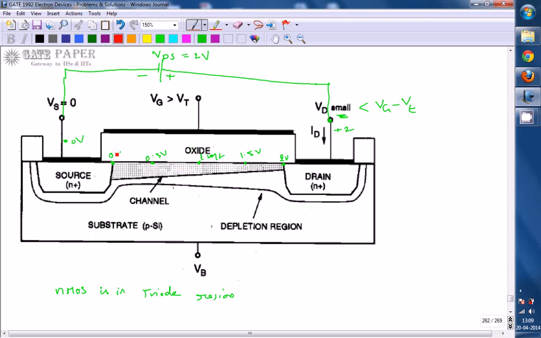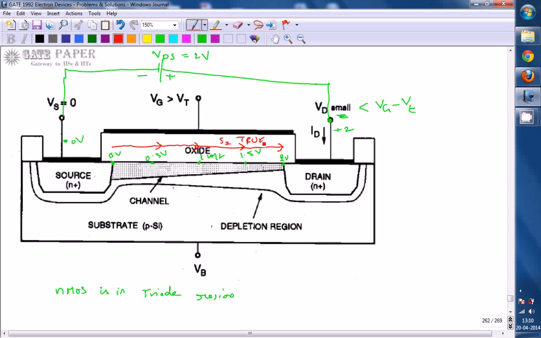So at the source the channel potential is 0, and as you are moving towards the drain side, the channel potential is increasing: 0 to 0.5, 1 volt, 1.5, and towards the drain it is giving the maximum voltage, that is 2 volts. So the first one, channel potential increases from source to drain, that is statement 2. This is related to statement 2, which is true. Okay, and next, what about statement 1?